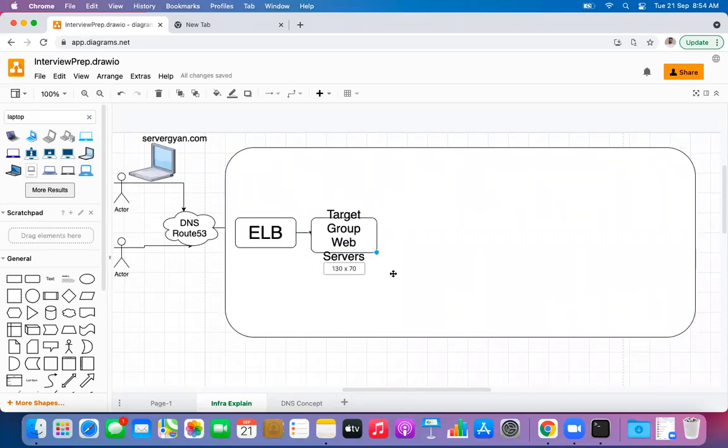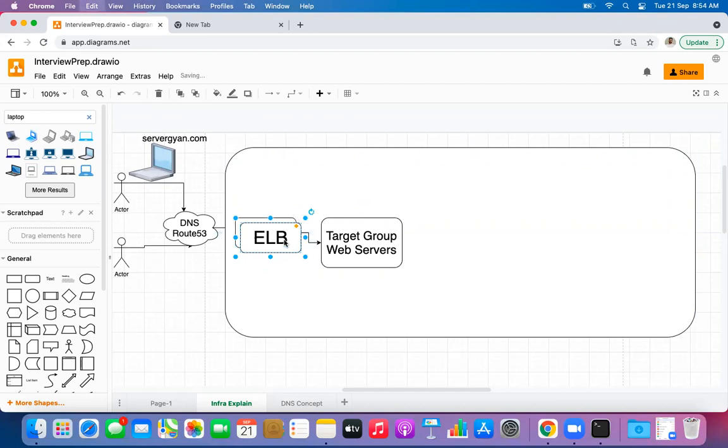When we explore it in more detail, we will understand what type of target group it is going to be, what type of servers we are going to have, what type of route table it is, where it is associated, whether it is in a public route table, a public subnet, or a private subnet. We will discuss that in tomorrow's session, because as I told you, today we are going to have only a 10,000 feet overview. So this target group will be handled by some auto scaling group.